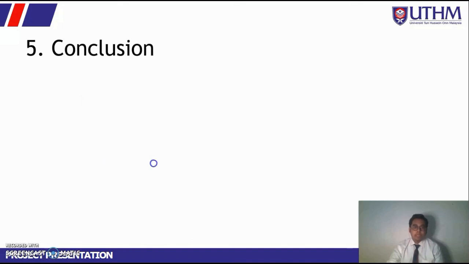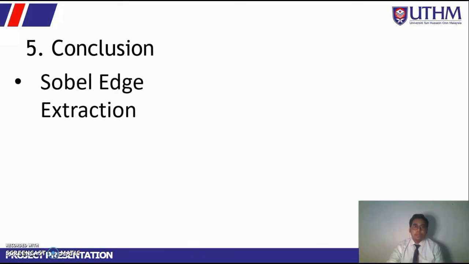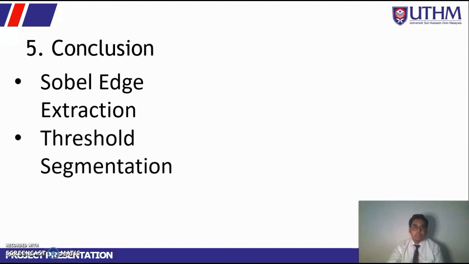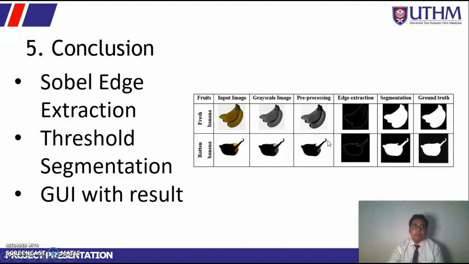Next, for the conclusion, the first one is from the three methods of edge extraction, which are Canny, Laplacian, and Sobel. We can see that Sobel edge extraction is the most suitable to use in this research. Next is threshold segmentation. From the three methods, which are threshold, K-means, and watershed segmentation, we can see that the threshold method is the most suitable to use in this research. And lastly, this project is able to build a GUI with results. This is the overall image that we put in the GUI.